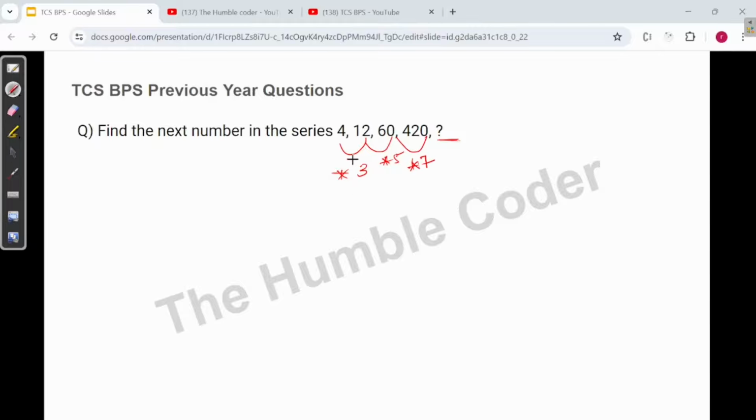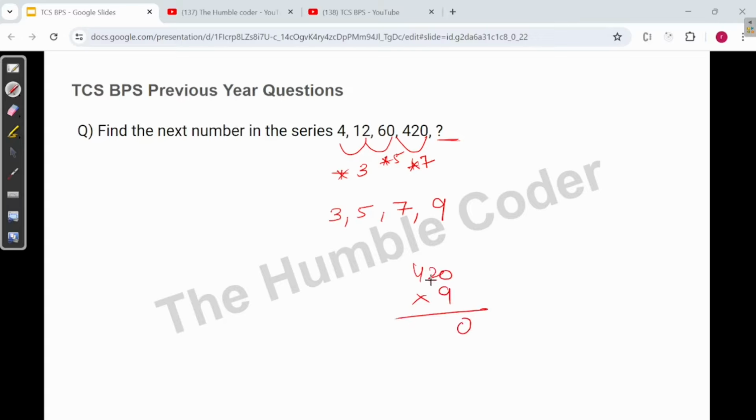420. So we can clearly see a sequence here, that first one is 3, then second one is 5, then third one is 7, the next one will be what? 9, right? So the multiplication pattern is following this way, that first time it was getting multiplied by 3, next time by 5 and then by 7. So now 420 will be multiplied with what? 9. So let's multiply 420 with 9.